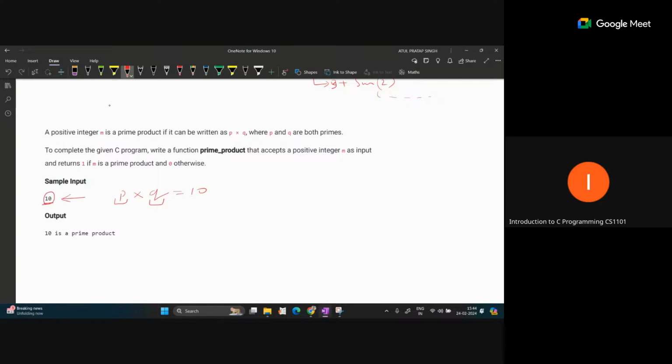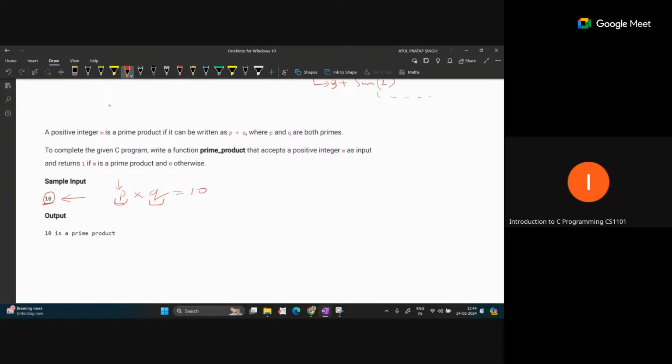So how can you figure this out, whether the input number is a prime product or not? The first requirement is that you have to check after finding the product. Suppose you are checking the product and you find that p and q both are factors whose product is this 10.